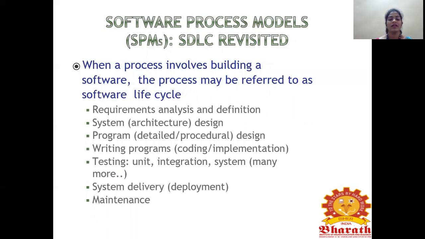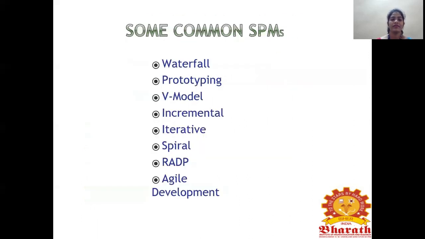System delivery, that is the product which was created will be deployed in the system delivery phase. And the last step is the maintenance phase.